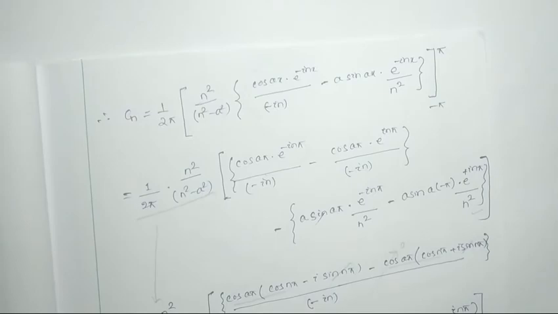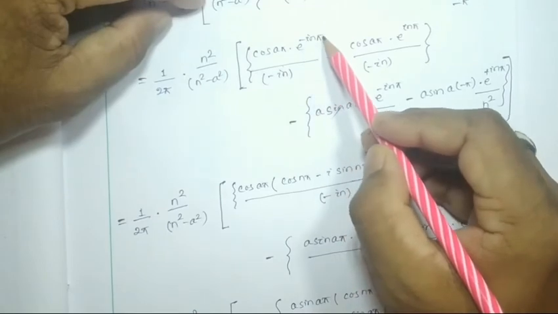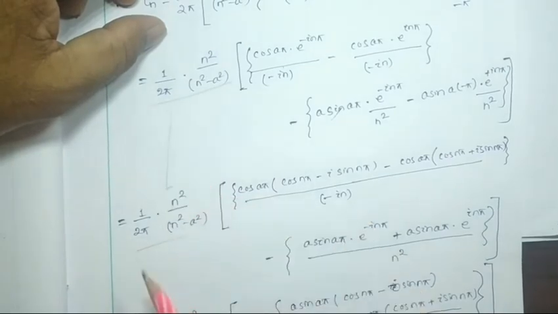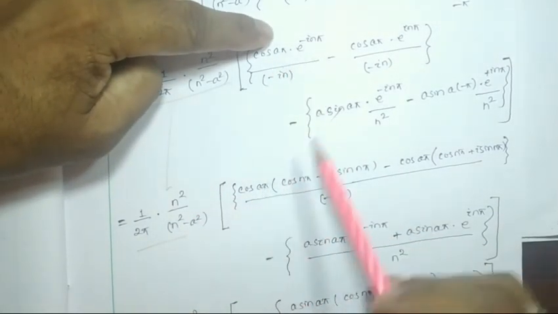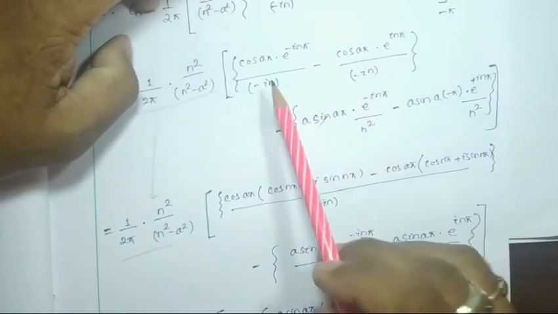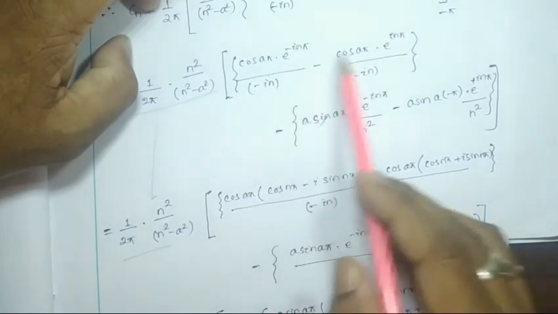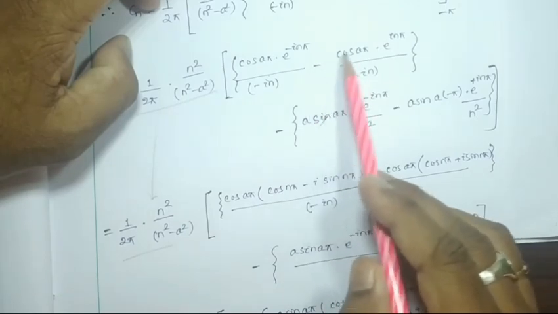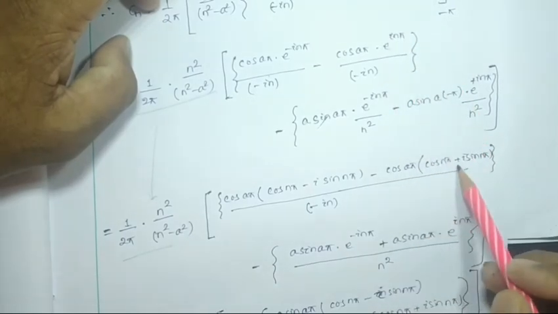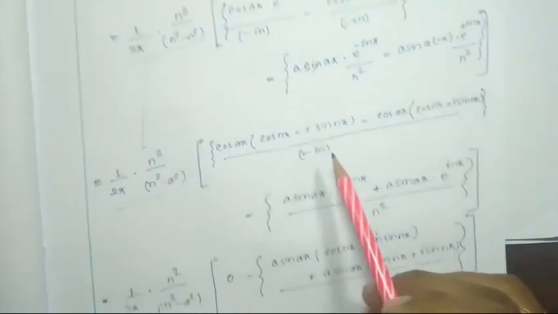Okay, right? Now e to the power minus in pi can be written as cos n pi minus i sin n pi. This term is written as such. Okay, cos a pi, this is written in this form. So here the denominator is the common term, minus in pi, so it can simply be subtracted in the numerator. It will be minus cos a pi into cos n pi plus i sin n pi, whole divided by minus in.